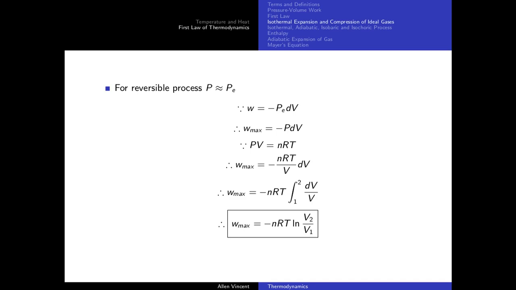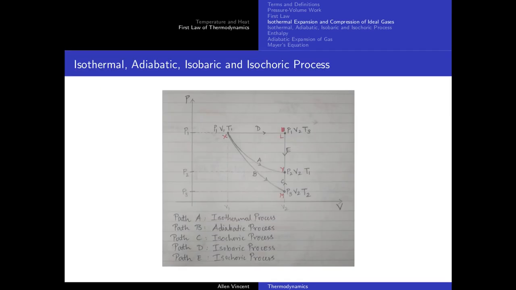Now let's move to the next topic, very important: isothermal, adiabatic, isobaric and isochoric processes. What are these? In this section I am going to prove to you how work and heat are path functions, they depend upon the path that you take, and how internal energy is a state function. It doesn't depend upon the path that you take. So let's look at this image here.